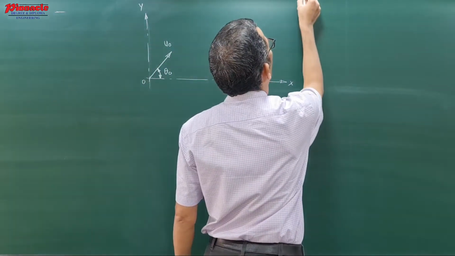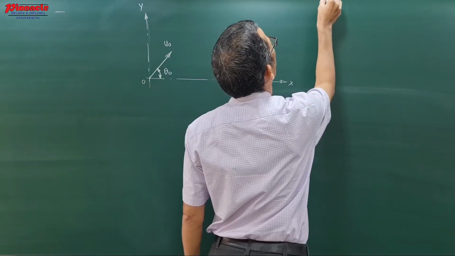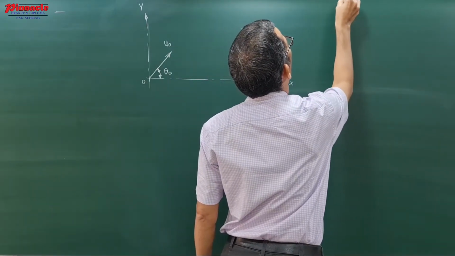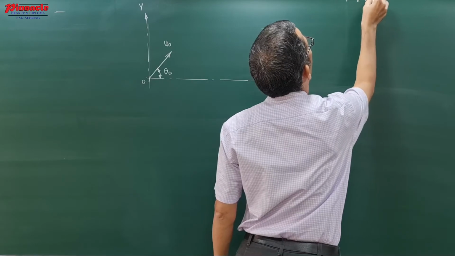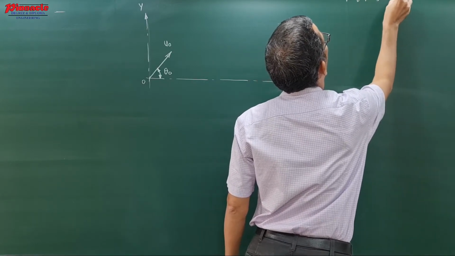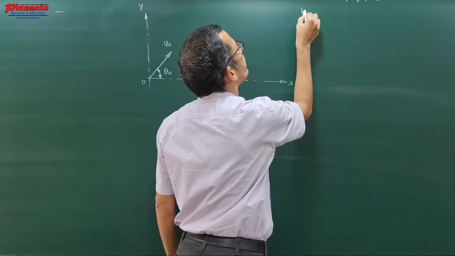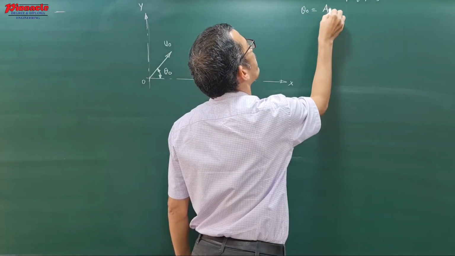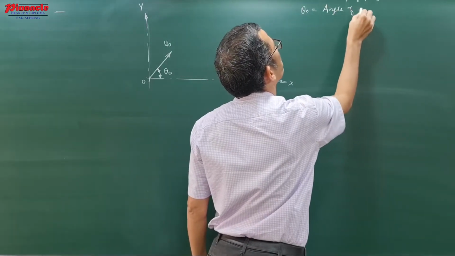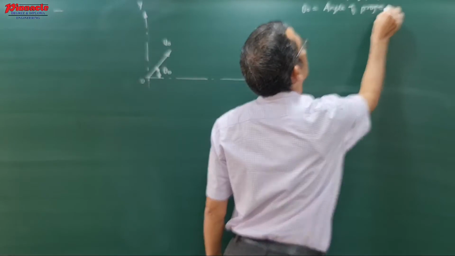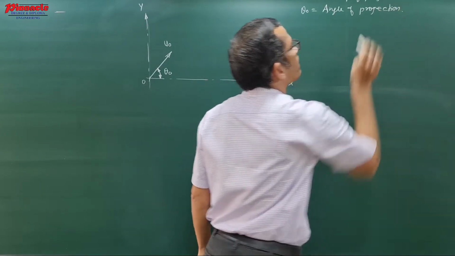That means u0 is the velocity of projection, and theta 0 is called the angle of projection.